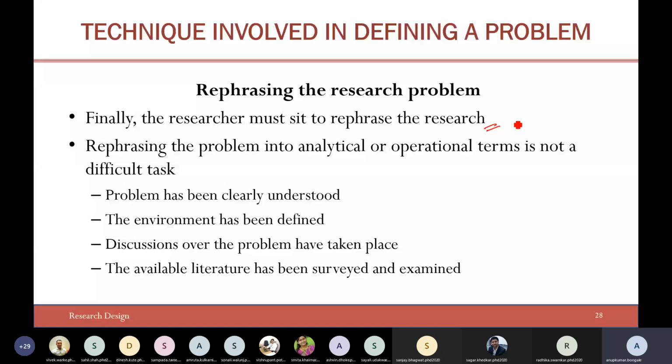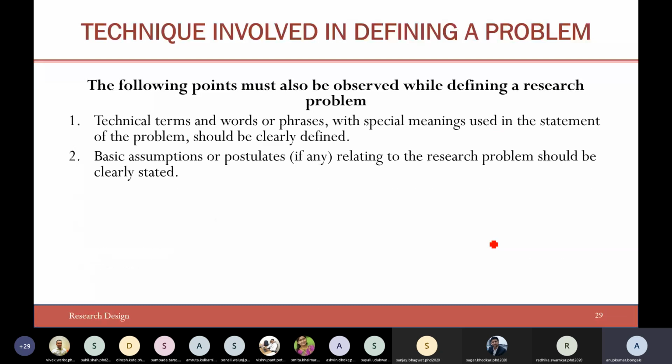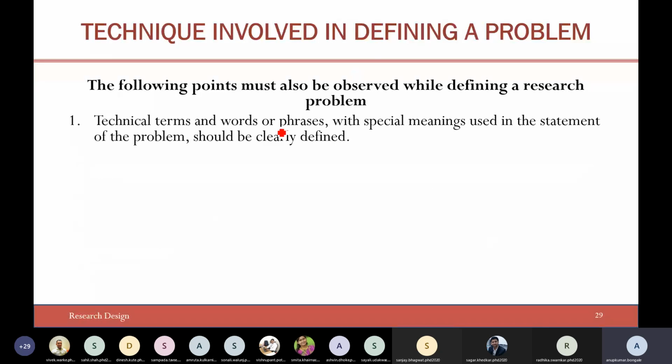All right. The problem has to be clearly understood. The environment has to be defined and identified. Discussions on the problem should be held, and then the available literature has to be surveyed and examined. Finally, these are the additional things. You should also worry about some of the terms, words or phrases with special meanings. That also you should catch hold of. You can write a good bibliometric paper on this particular area itself.